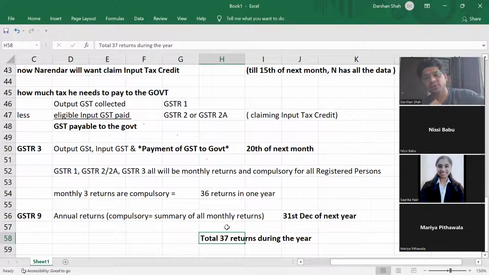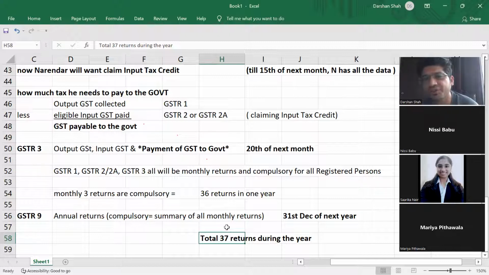Even if it is a blank return, you will have to file it, because the government wants to cross check it. So Nisi has not made any sales. Still, she has to file a blank GSTR1. Because if Sarika has filed GSTR2 saying she is purchasing from Nisi in the month of, let us say, April, then their GSTR1 and 2 will not match. So even if no sales have been made, you have to file a blank return.